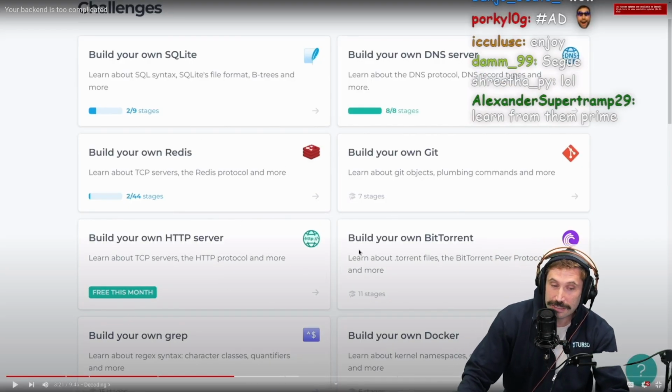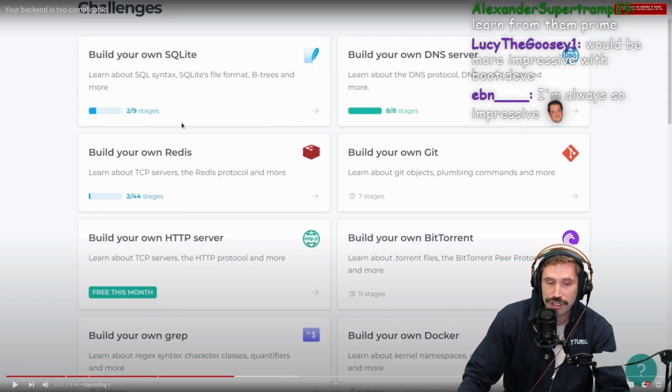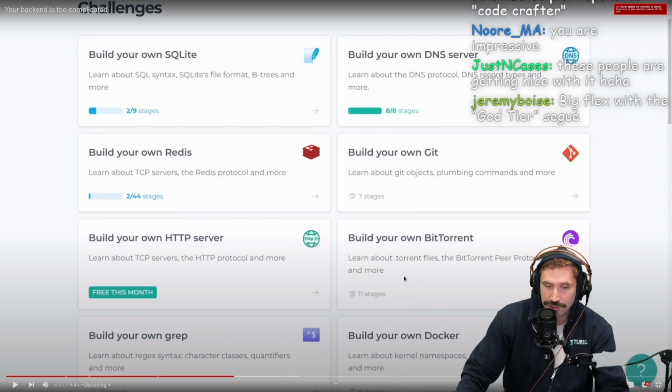By the way, I actually really like this approach. I think CodeCrafters has done a great thing. I really do like this general approach of building a project that makes sense.